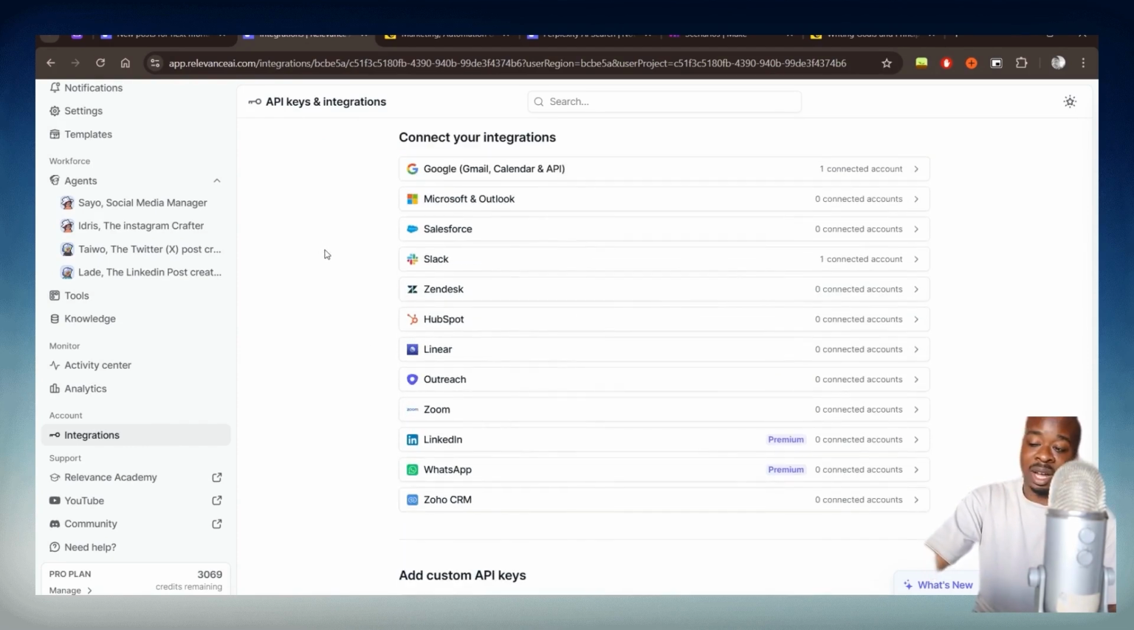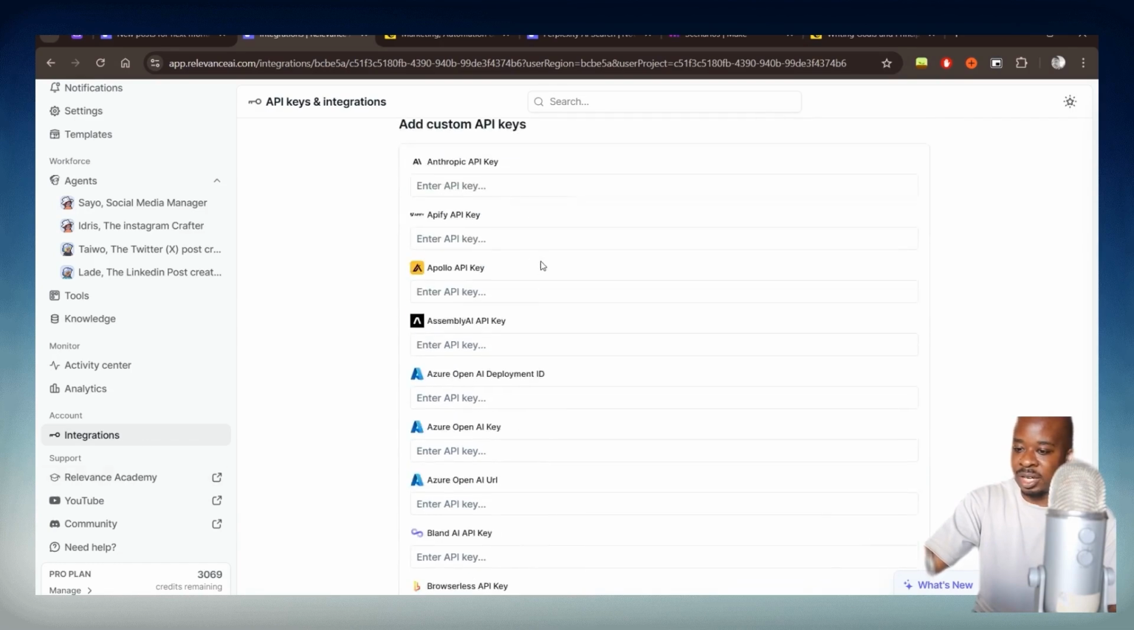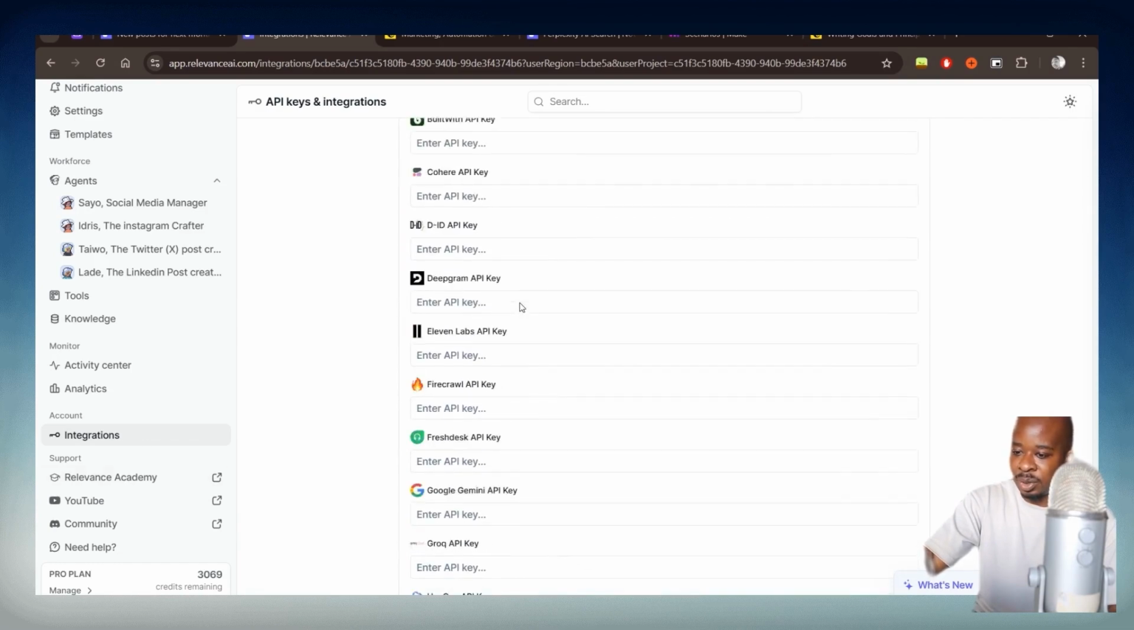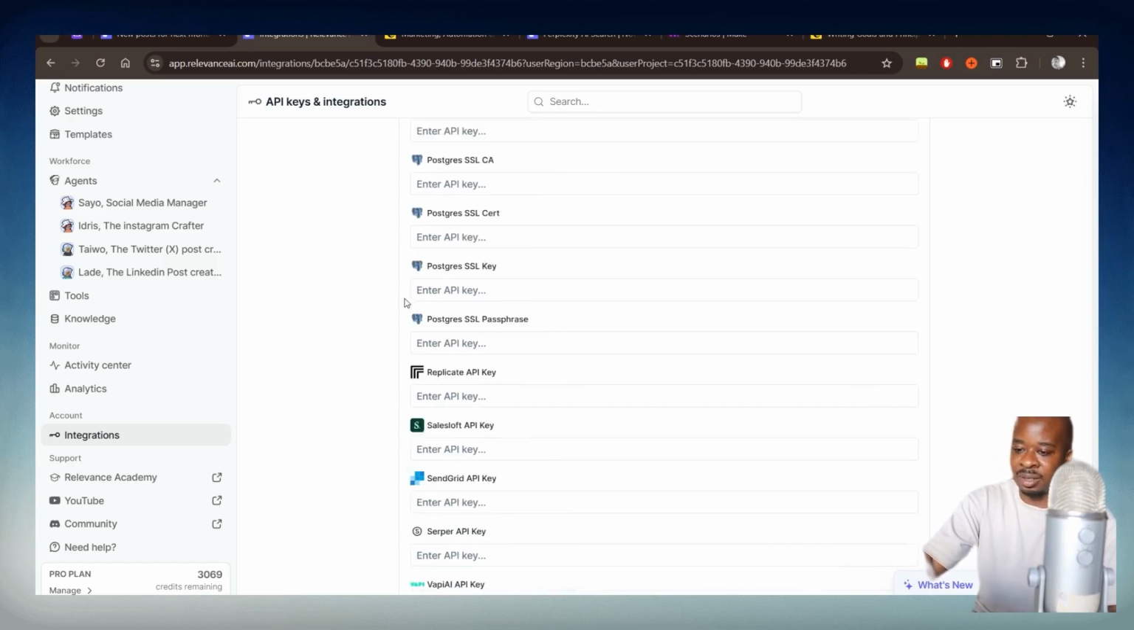The other important thing to do while we are here is you also do need to add your API keys for Perplexity AI. And you can do that just by clicking on integration, scrolling down, and then you would copy and paste it somewhere here. Yeah, so you would copy and paste it down there.